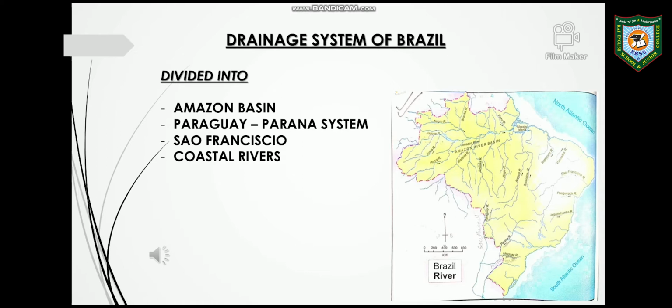But actually this river system is divided into four parts: first, the Amazon Basin and its river system; second, the Paraguay-Paraná river system; third, the São Francisco river system; and fourth, the small rivers which flow along the coastline, that is, the coastal rivers. So the Brazil drainage system is divided into the Amazon Basin, the Paraguay-Paraná Basin, the São Francisco, and the coastal rivers.